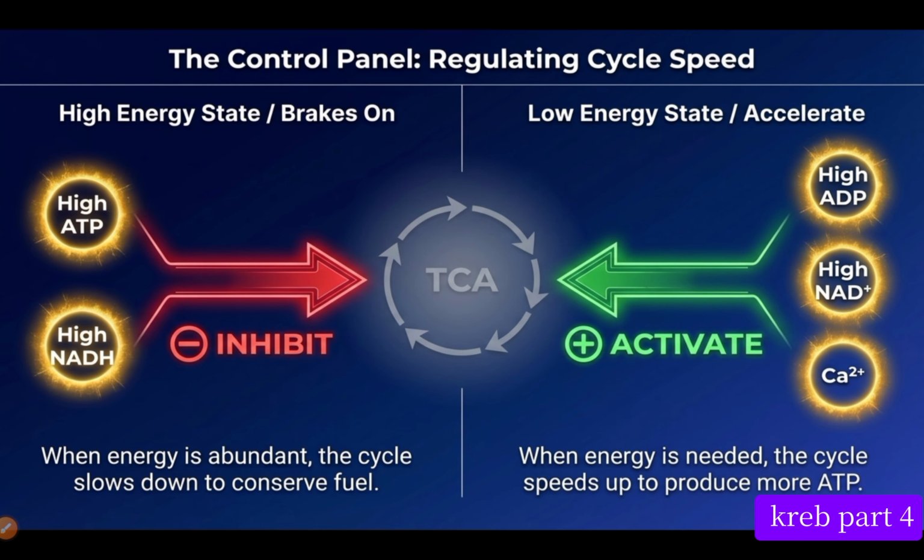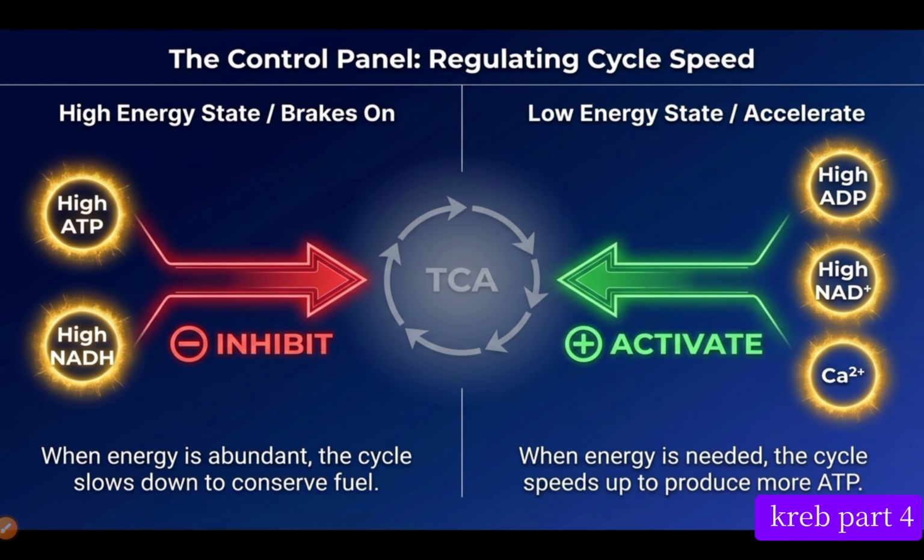What will now start happening is our body will start inhibiting this tricarboxylic acid cycle, or the Krebs cycle, because they are high. We don't need too much. We don't want to waste our food. So our body will start inhibiting these processes to stop producing this